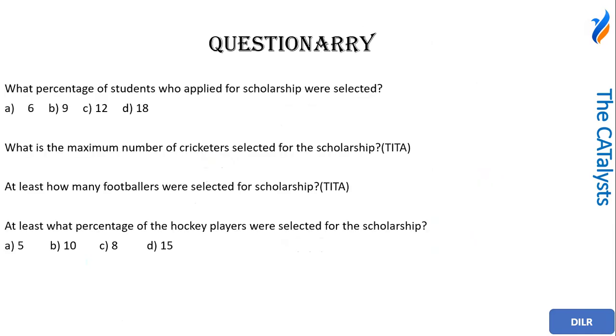So let's start solving the questions. Now it is saying what percent of the students who applied for scholarship were selected. So I know that a total of 900 students were there, out of which 81 students got the scholarship. For percentage, I have to multiply it by 100, so the zeros get cancelled, and the correct answer would be option number B, that is 9%. All right. So that is the easy thing for us.